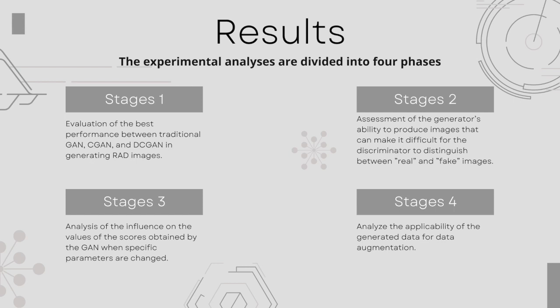Extensive experiments were performed to analyze and compare the GAN architectures. For this, the experimental analyses were divided into 4 phases: evaluating the best performance between traditional GAN, CGAN, and DCGAN in generating RAD images; assessment of the generator's ability to produce images that can make it difficult for the discriminator to distinguish between real and fake images; analysis of the influence on the values of the scores obtained by the GAN when specific parameters are changed; and finally, analysis of the applicability of the generated data for data augmentation.